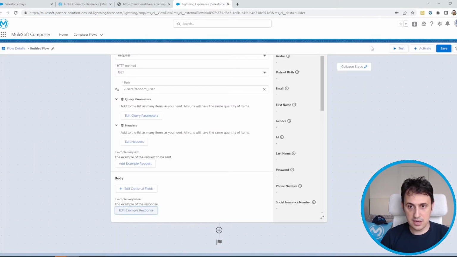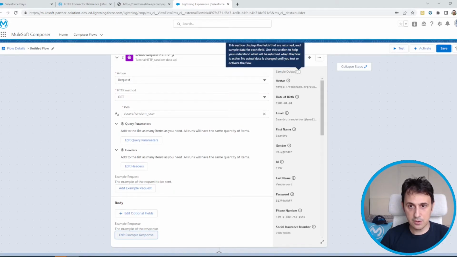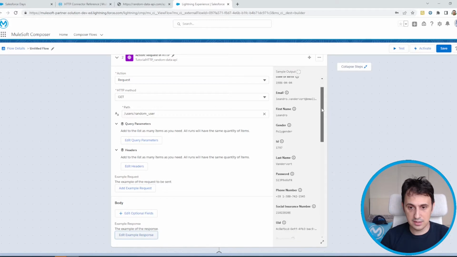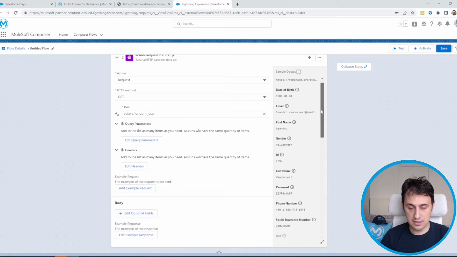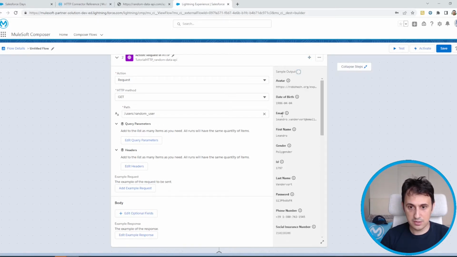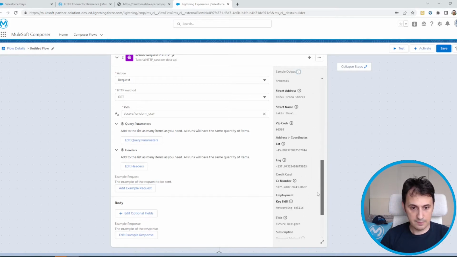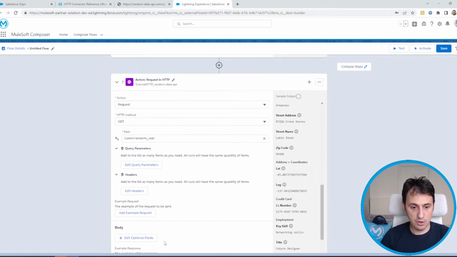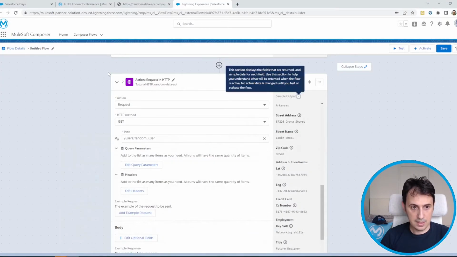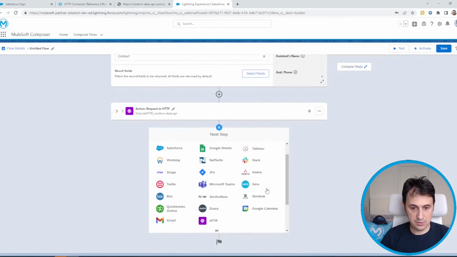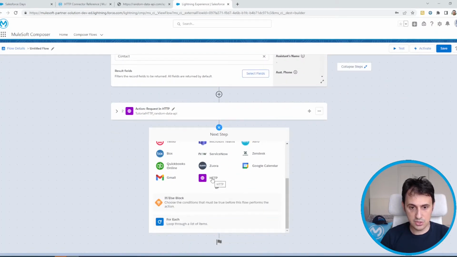Okay, as you can see, the error here disappeared. So now it's okay. As you can see, Composer understands the output. So if you go here, you can see that we have date of birth, email, first name, etc. Okay, so we can go on. I already configured the first one. Now I can configure the second one, so the random vehicle. Okay, I simply add a new task, a new step. I select again the HTTP connector.